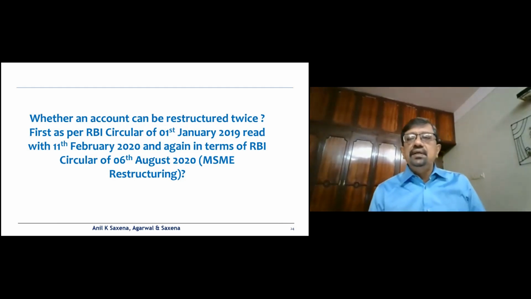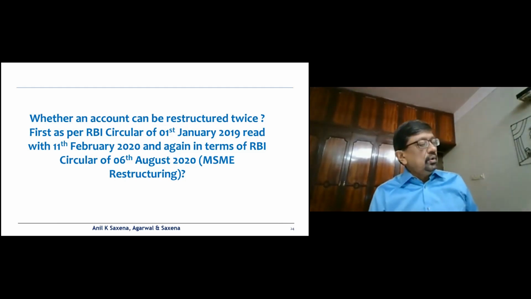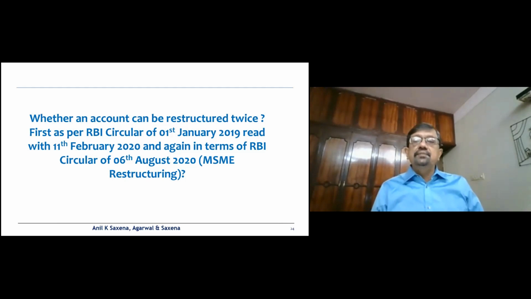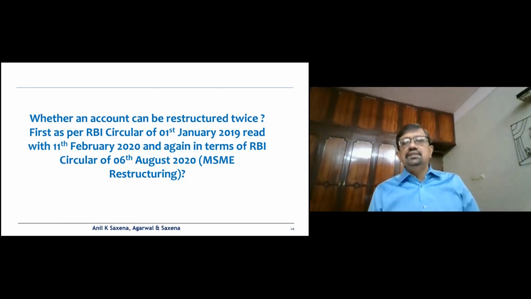This again would be incorrect because if you see the 11th February 2020 circular or the 6th August 2020 circular, the 6th August 2020 circular clearly says that all other instructions specified in the circular of 11th February 2020 shall remain applicable. And the 11th February 2020 circular says that in case it has already been restructured as per 1st January 2019, it will not be eligible for restructuring again.